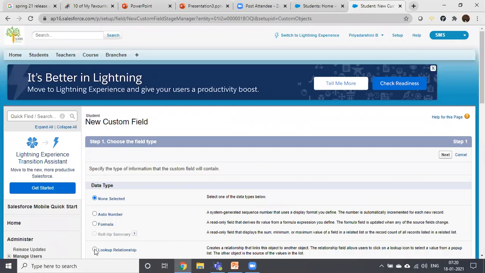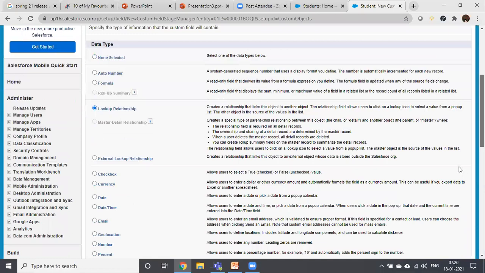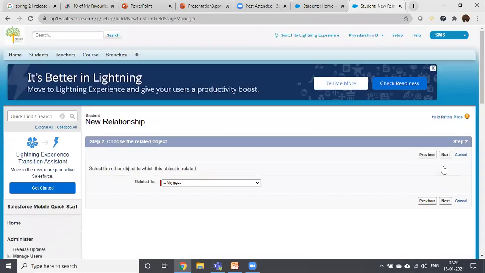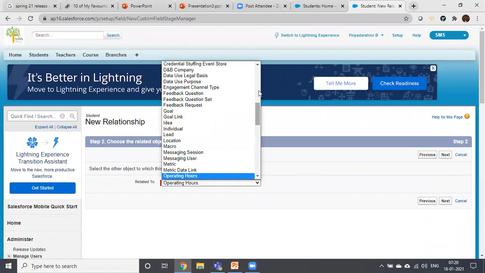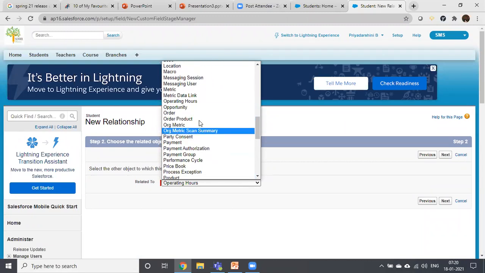Previously we could not choose the opportunity product as a relationship object. Now you can choose it. Just click on the next button. Here, previously opportunity product was not available. Now you can see opportunity product also, from Spring 21 onwards.